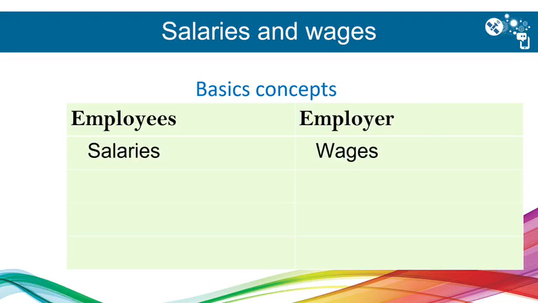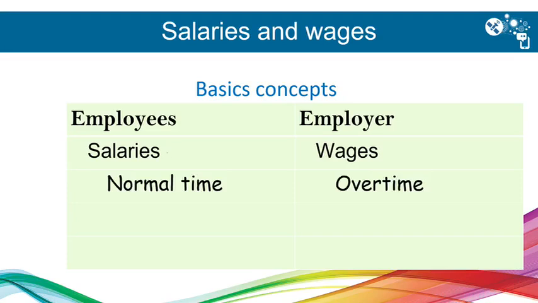Salaries and wages. Salaries we know are paid monthly, at the end of every month. That can be on the last day of the month, on the 25th, or on the 15th, but it is monthly paid. While wages can be paid daily or weekly. Salaries will be paid by EFT into your bank account. Wages can either be cash or an EFT payment into your bank account.